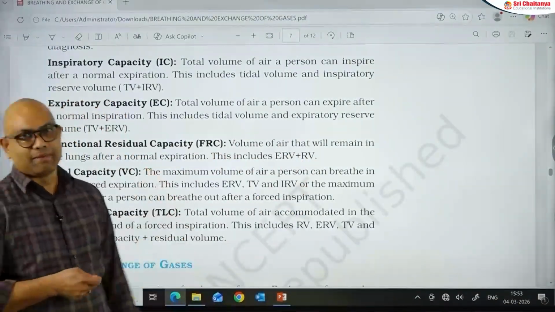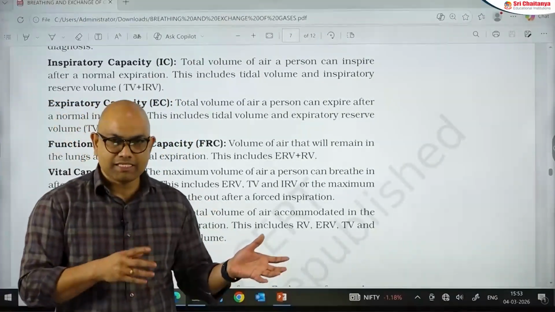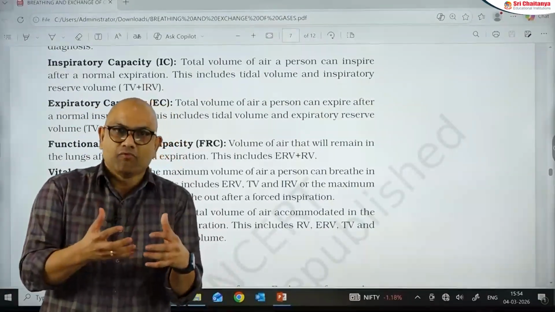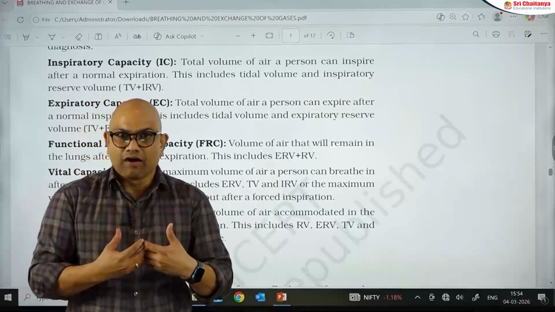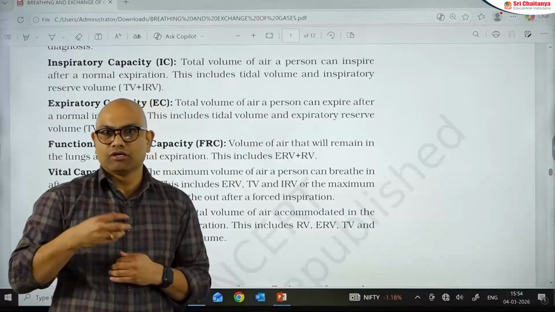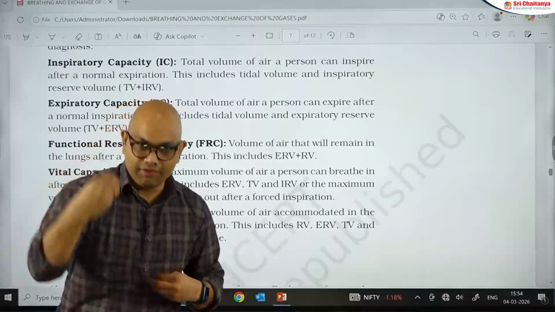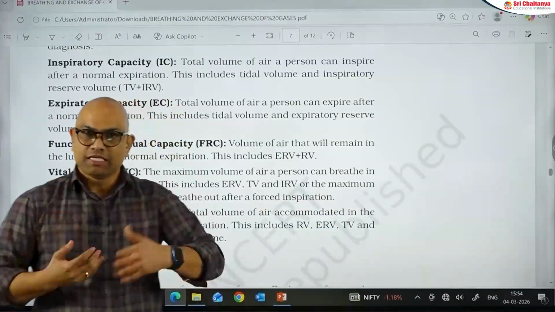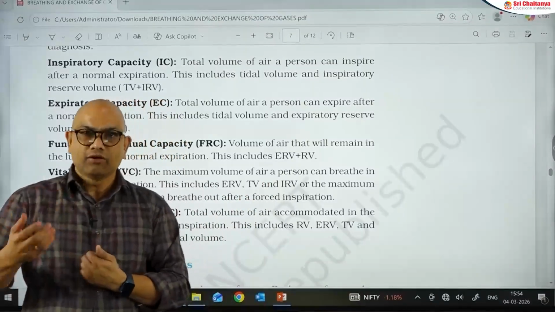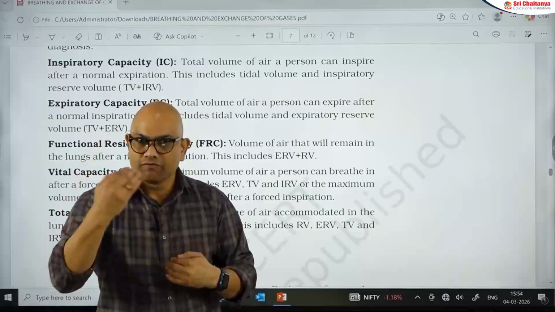The next one is vital capacity. Vital is nothing but maximum capacity. See, there is a breathe in vital capacity and a breathe out vital capacity. The breathe in vital capacity is the maximum volume of air inspired after forcible expiration. Generally, by normal breathing, we don't perform forcible expiration. We will not send ERV out. But after sending ERV out, when you perform the maximum inspiration, that maximum inspiration is called vital capacity. So, it includes what? Whatever ERV you have sent out, you need to take it in, followed by TV, followed by IRV.